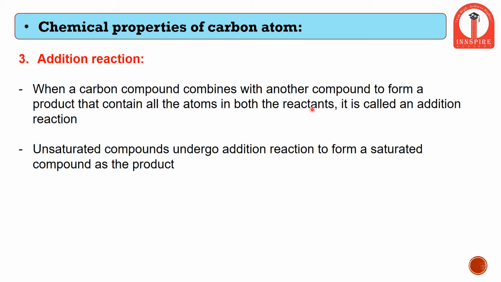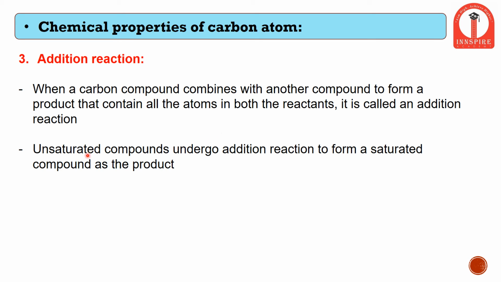As in, if A reacts with B, then the resultant product will be AB, but not some other product, that is C. I repeat, if compound A reacts with compound B, the resultant product will be AB, which has all the components from both the reactants, that is A and B. Such a reaction is called an addition reaction.